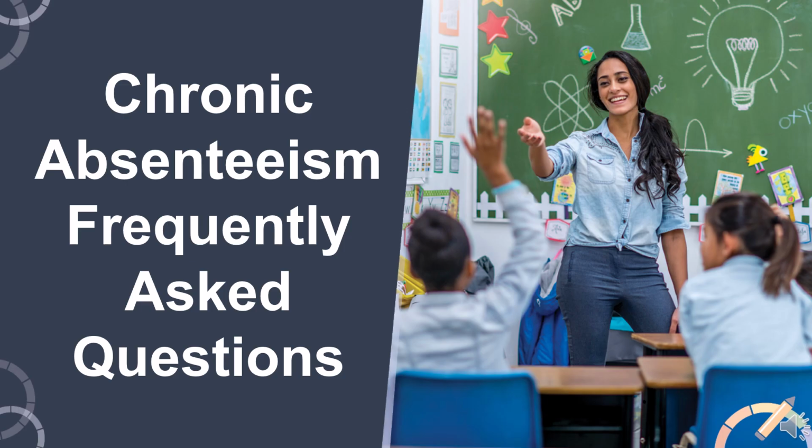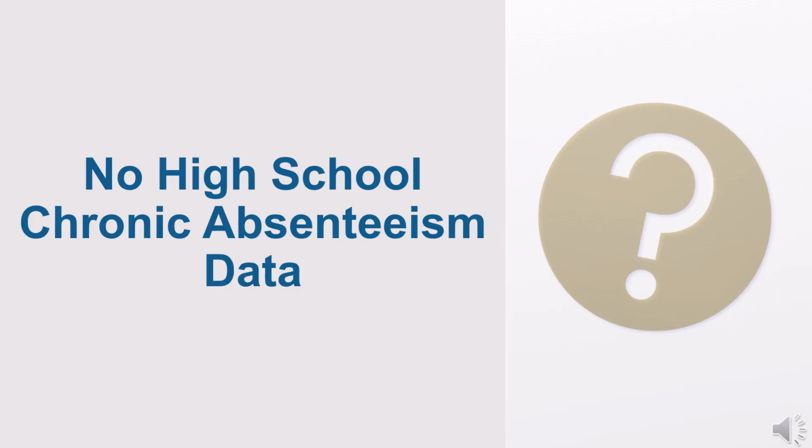All right, before we close out our review of the Chronic Absenteeism Indicator, I want to review a few frequently asked questions that we receive. Our first question is, the dashboard is not showing chronic absenteeism data for all my high schools. Is this an error? No, the Chronic Absenteeism Indicator is a transitional kindergarten through grade 8 indicator. Data are reported on the dashboard for elementary and middle grades only. Chronic absenteeism for all grades, transitional kindergarten through grade 12, are available on DataQuest.